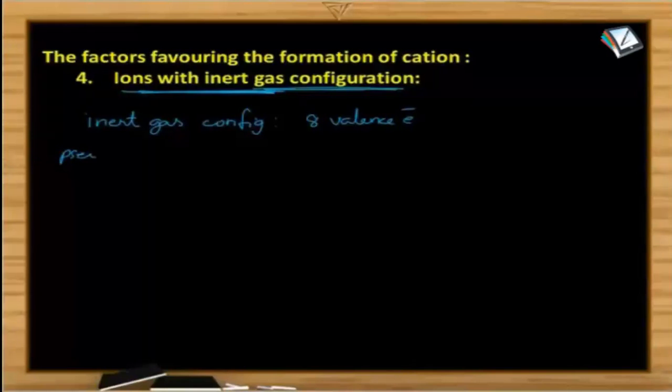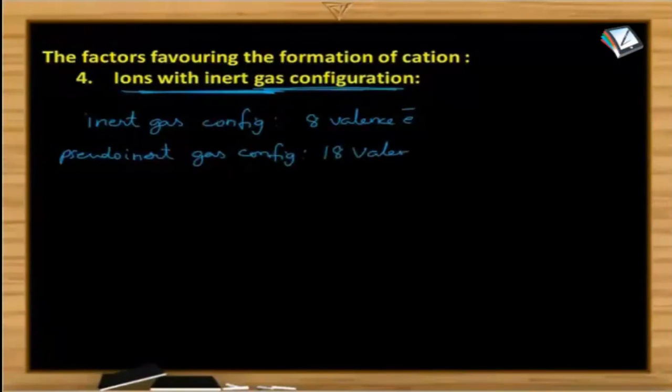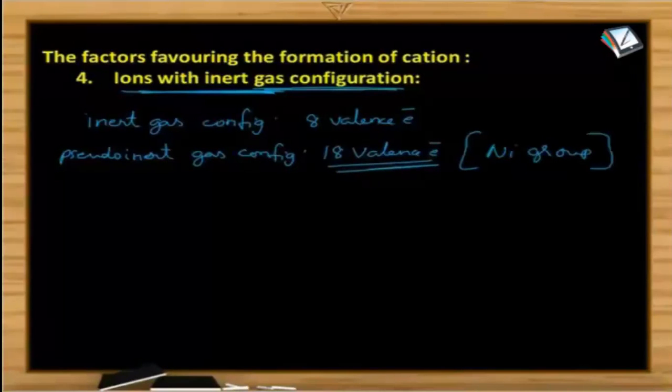Then what is the meaning of pseudo inert gas configuration? Pseudo means false. So what is the meaning of pseudo inert gas configuration? Presence of 18 valence electrons. That is called pseudo inert gas configuration. This one we also call nickel group configuration, because nickel in the outermost orbit has 18 valence electrons if you remove the electrons from the 4s.